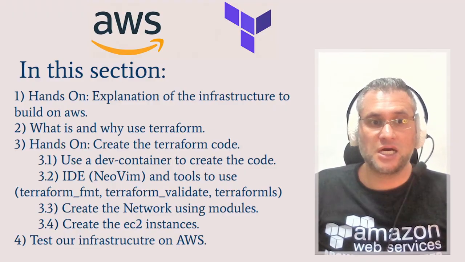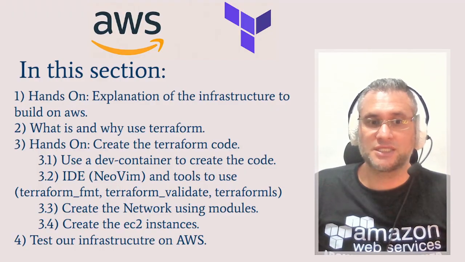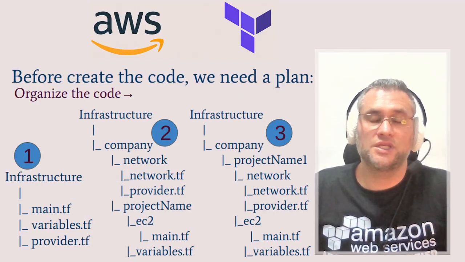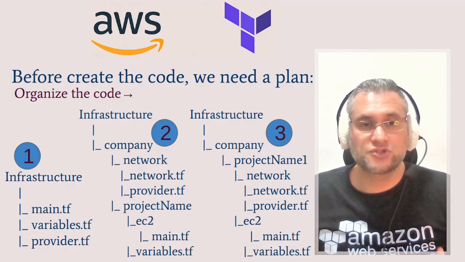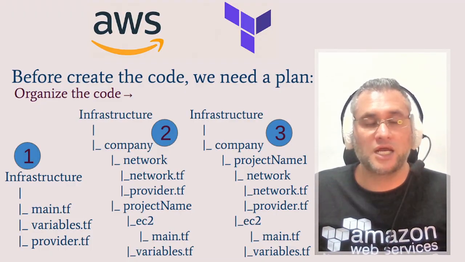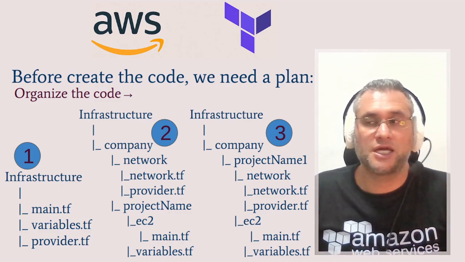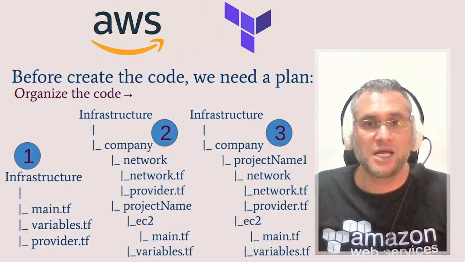Continuing with our plan, what is Terraform and why we use it, I'm going to create the Terraform code, but first we need a plan for how we can store the code and how we organize it. There are three popular ways to organize Terraform code.